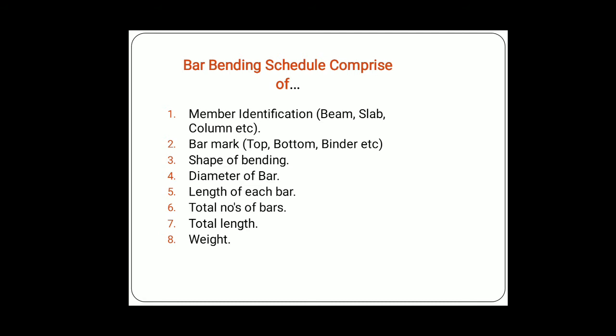Then the diameter of bar, so we can find out the various diameters of bar used. Then the length of each bar, which we are going to calculate using different formulas. In the bar bending schedule, the bar, length of bar, total number of bars, total length, and the weight should be listed. The bar bending schedule mainly comprises these eight items.